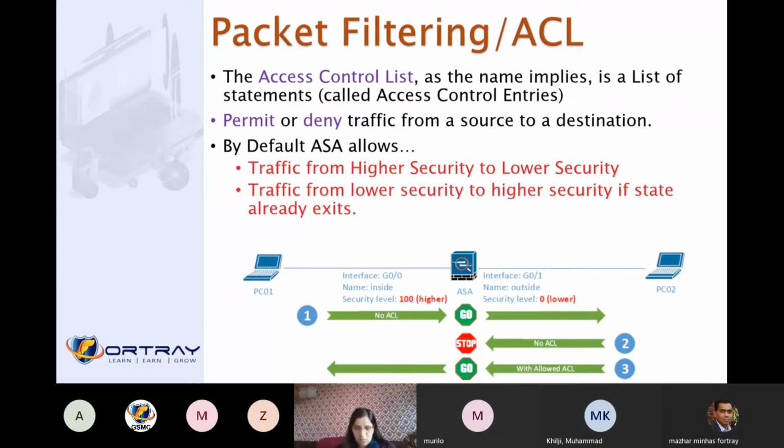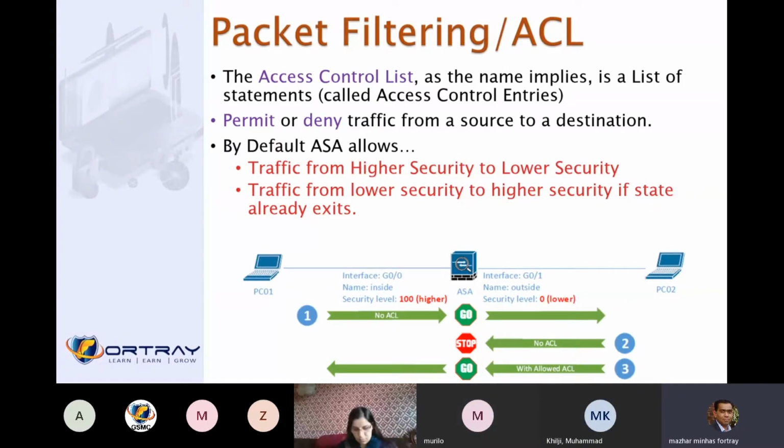But if you have an access list, it will check whether the access list entry is there, and then the traffic will be allowed. That is why we need to apply an access list, to make sure that traffic from the lower to higher security level is also allowed. Is that clear to everyone? Yes, sir. Excellent. Thank you.